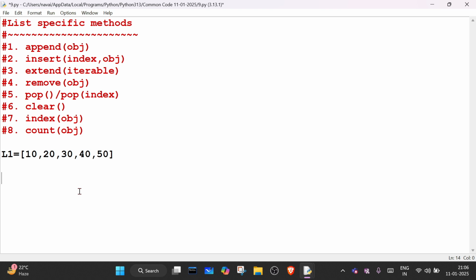We have to count how many times a number is there in the list. Suppose I'm writing here 10, 20, 30, 50, 10, 20, 10, 20. So I want to know the occurrence.